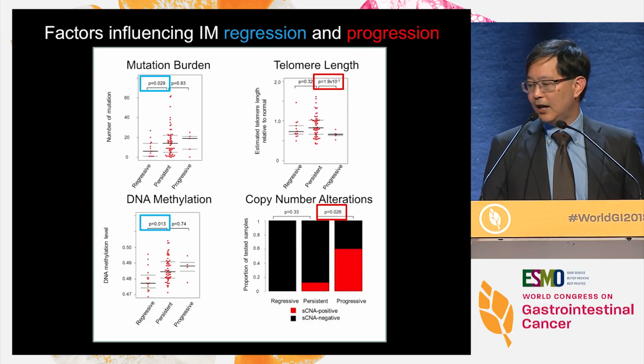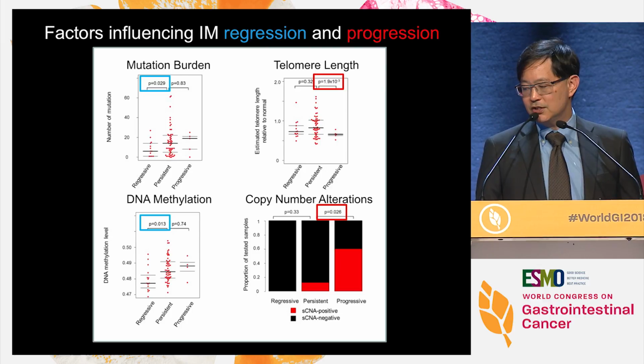And so we've then looked at these different factors, DNA mutations, DNA methylation, telomere lengths, and copy number alterations, and asked the question, which of these factors are most significantly associated with either regression in blue or progression? And it turns out that low levels of mutations and low levels of DNA methylation changes are most strongly associated with regression, meaning it goes away.